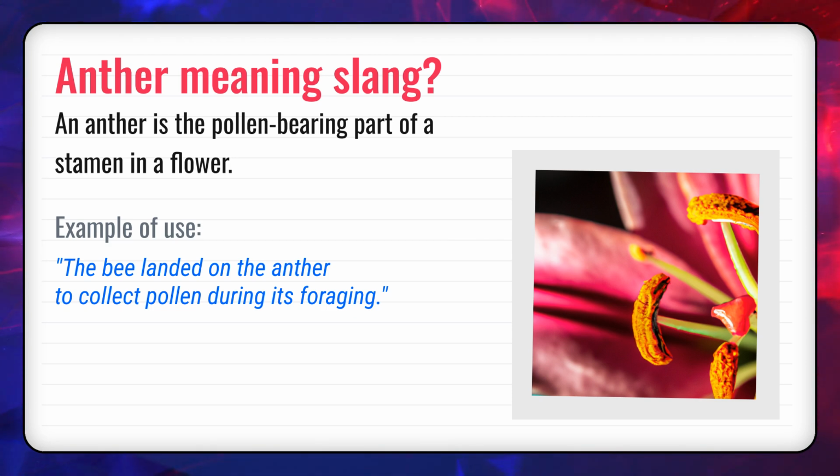So how do you use anther in everyday language? Let's go through some examples. Correct example 1. The bee landed on the anther to collect pollen during its foraging. Correct example 2. She examined the flower's anther carefully under her microscope.